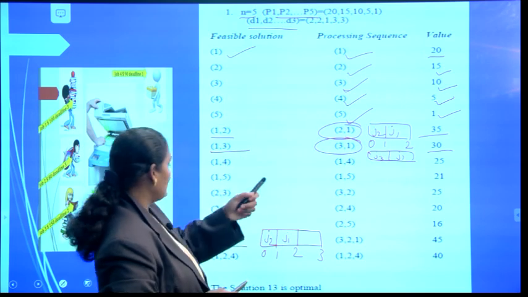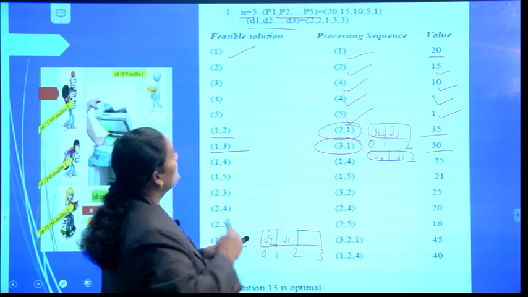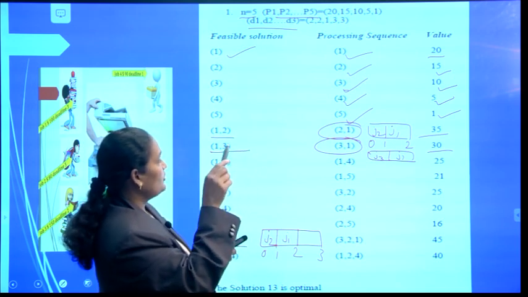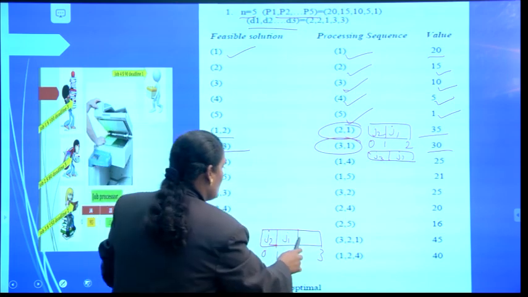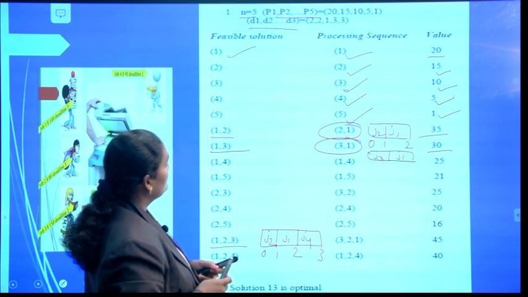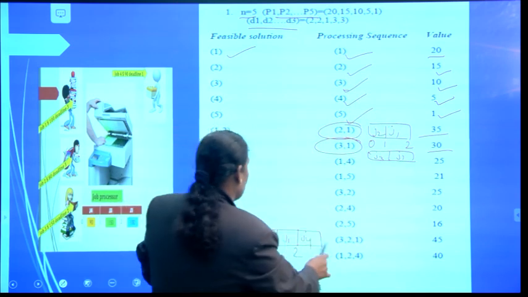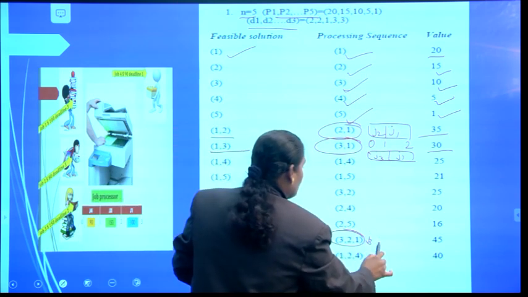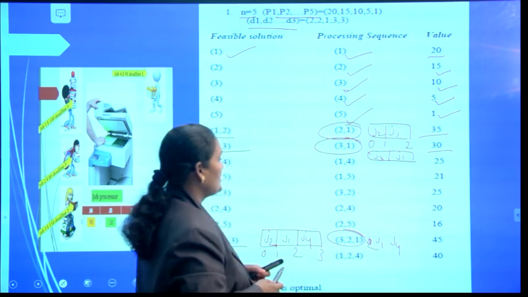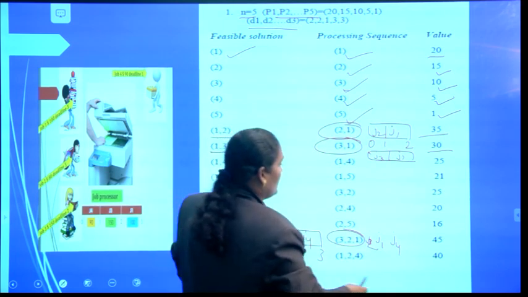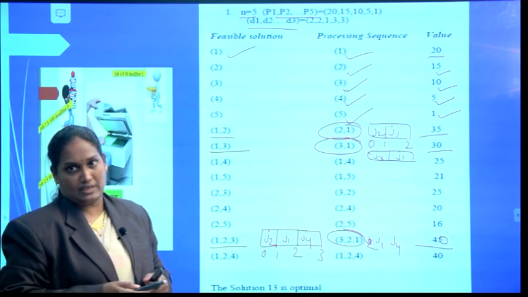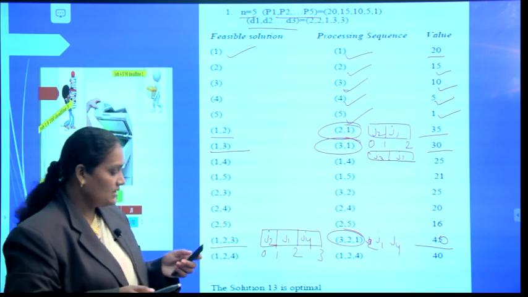So we need to go for another job, which is job 4. Job 4 can be performed within the deadline 3, so I can perform it here. So here the sequence becomes job 2, job 1 and job 4, whose profit is 40. So we can earn a maximum profit of 40.